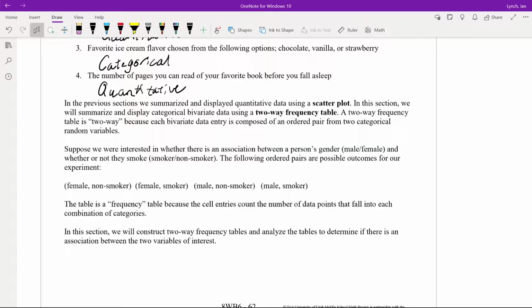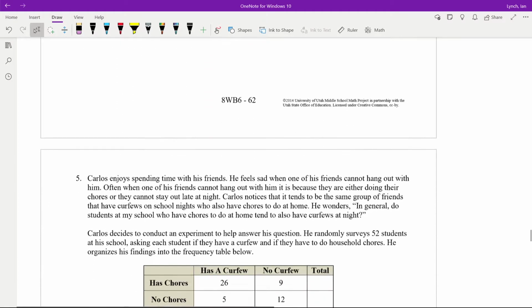The following ordered pairs are possible outcomes. We're only looking at the possible outcomes. So you can either be female and non-smoking, female and smoker, male and non-smoking, or male and smoker. The table is a frequency table because the entries count the number of data points that fall into each combination of the categories. So we're going to construct and look at two-way frequency tables here.